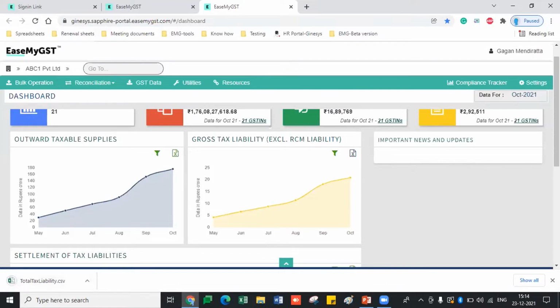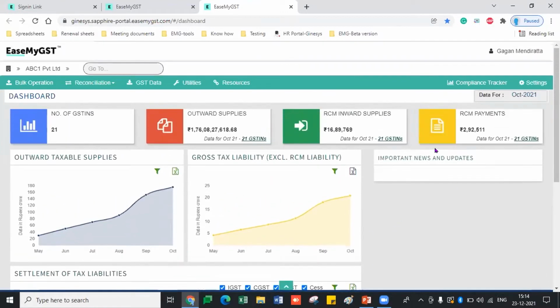So now coming to the important news and updates, we are coming up with a new feature: in the dashboard itself, all the users will get to know what important news and updates are coming from the government portal, such as press releases, circulars and updates the government portal is giving us. We will directly upload and show you the important news and updates. Also the updates regarding the webinars and the knowledge base from the ISMA GST team. All the updates will be shown here.